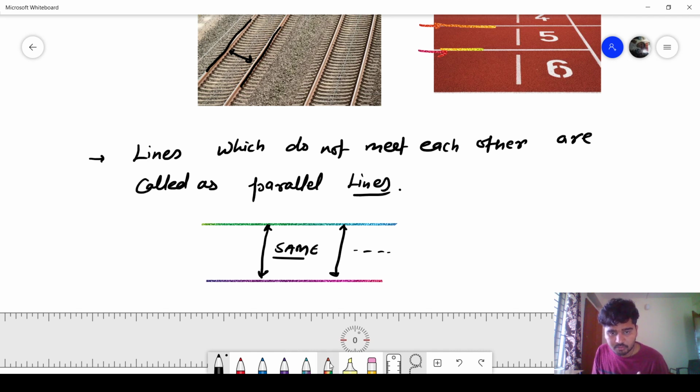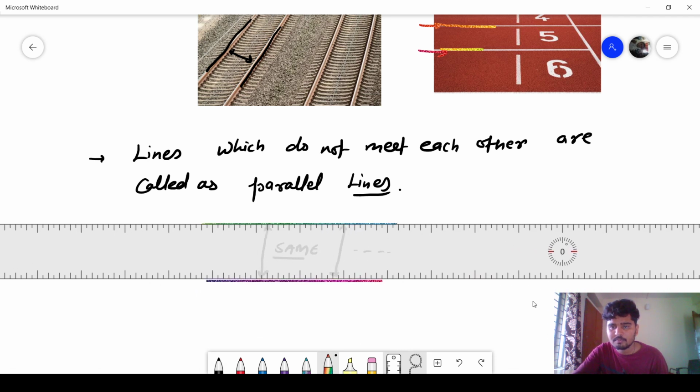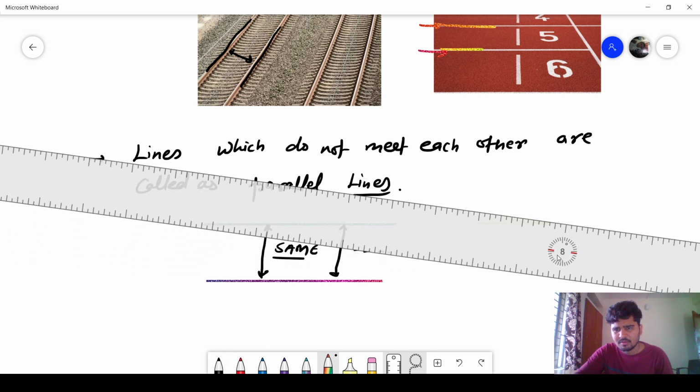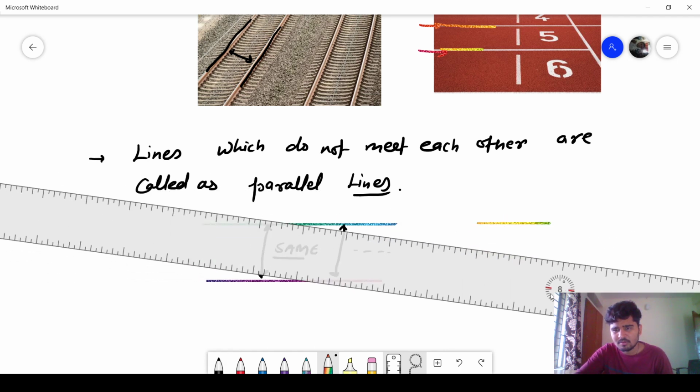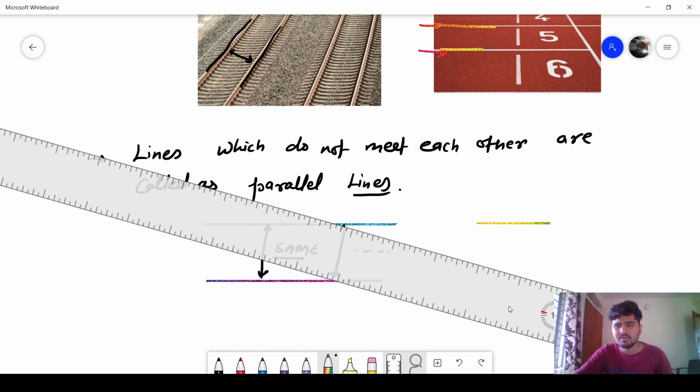And now one more doubt is there. Suppose I am drawing one more line, and we will change the angle a little bit. Suppose I'm drawing this one line.